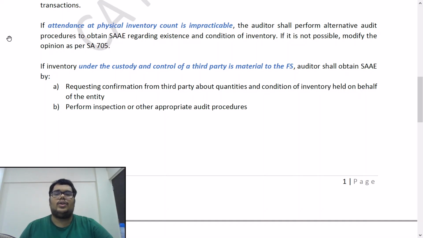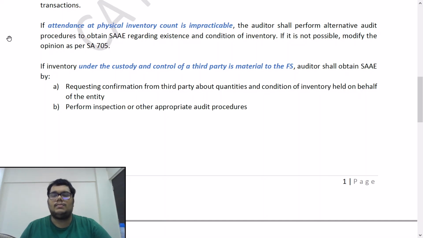So what should the auditor do? The auditor shall perform alternative audit procedures to obtain sufficient appropriate audit evidence regarding existence and condition of inventory. Now, what can these alternative procedures be? He can ask maybe one of the local auditors over there, or maybe an expert over there, to kind of count the inventory, something like that.